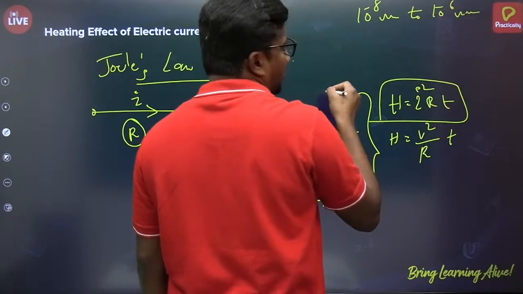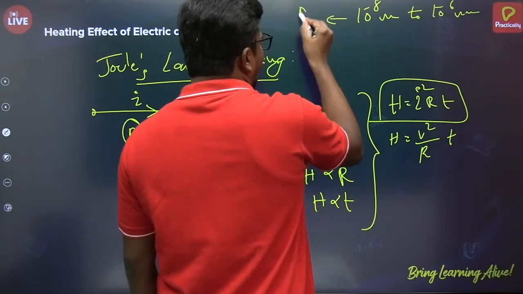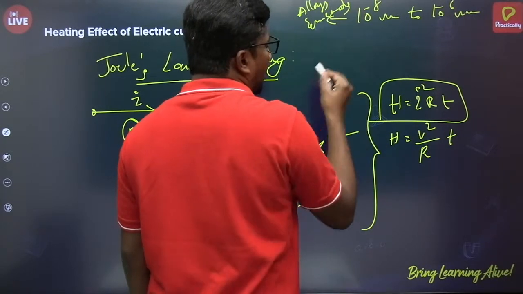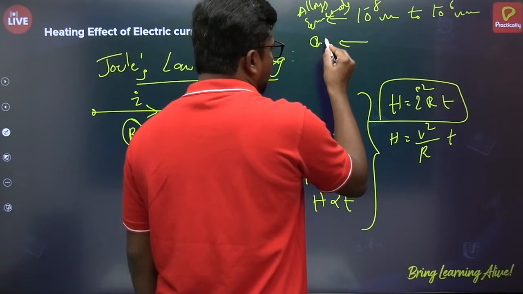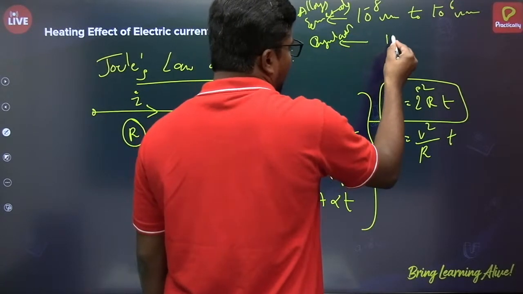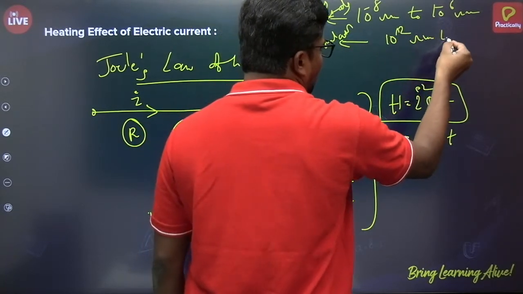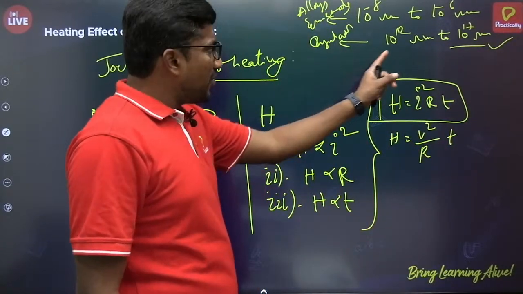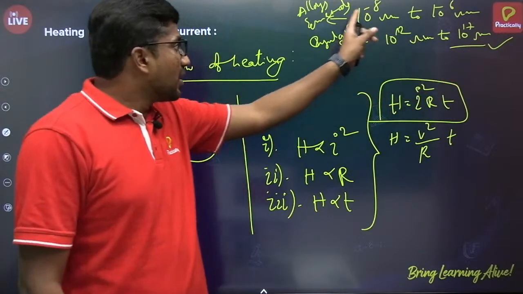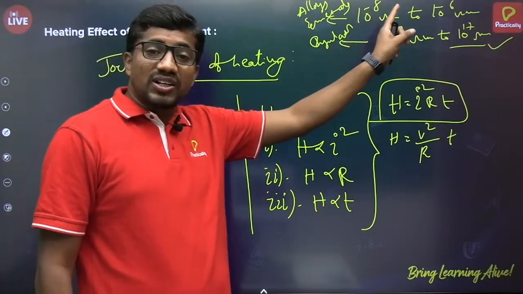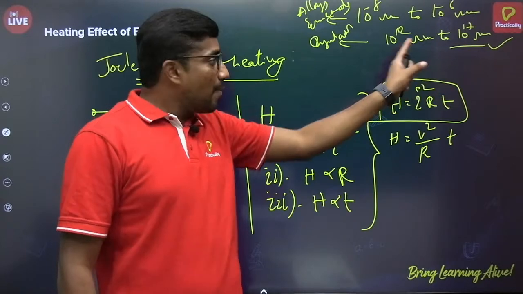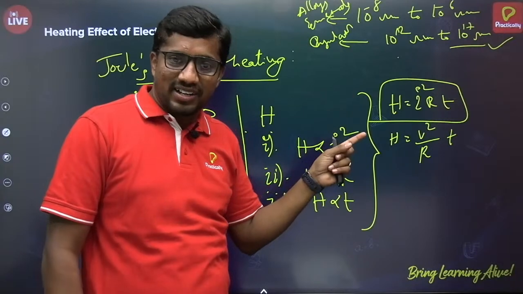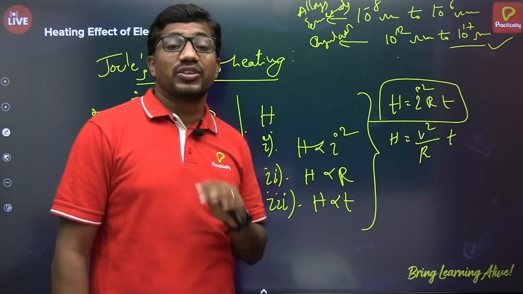Insulators have very high resistivity compared to alloys and metals, which have low resistivity compared to insulators. But among these, alloys have higher resistivity compared to metals. It matters what you are comparing with.